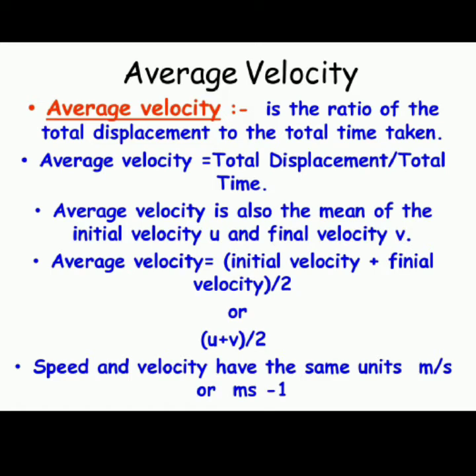Like when you start a vehicle and its starting velocity was 30 meter per second square, and after reaching your destination it became 50 meter per second square. So you have to add up the first starting velocity and the last ending velocity, initial plus final, and then divide it by 2 so that you can get the average velocity which was used by your vehicle to travel a displacement.